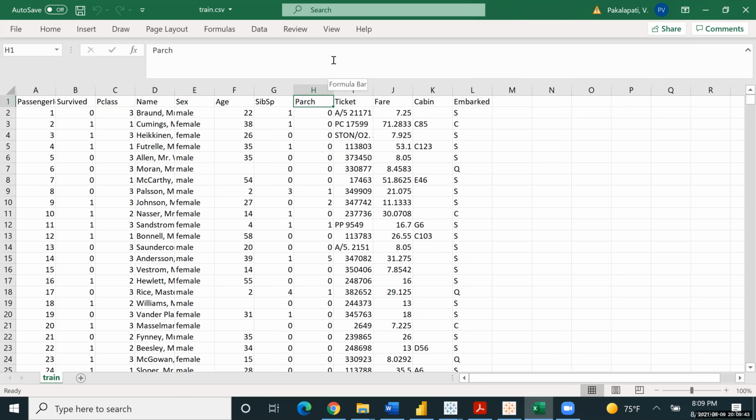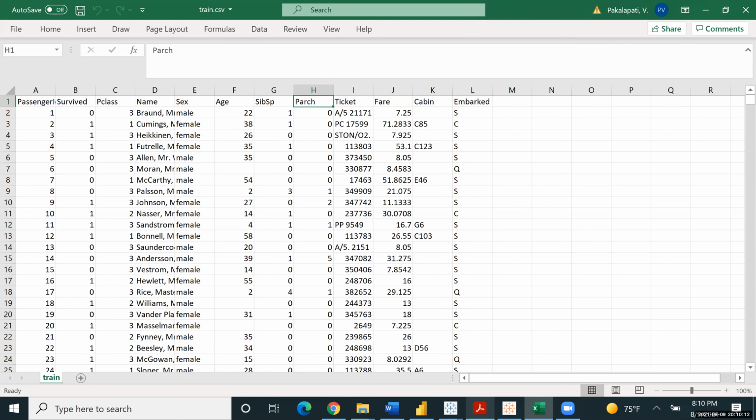If a person is traveling with a spouse, that person was traveling with a family member. So you need to take both the fields, sibling and spouse, and parent and children. Okay, I took only parent and child, so I thought okay.